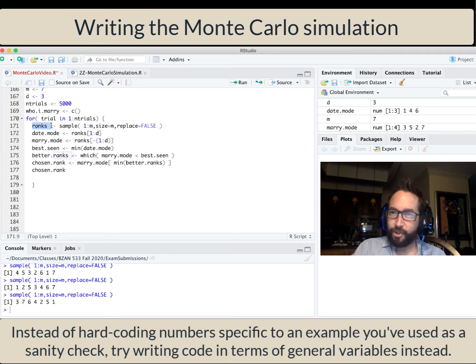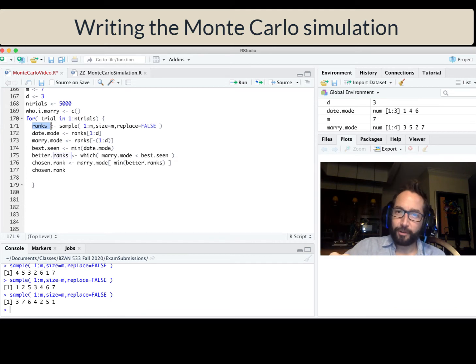So we get a random shuffling of the numbers 1 through 7 to represent the ranks of the potential spouses that we eventually would run into over the course of our life. We might not see all of them because we might end up married ahead of time before we meet the very last person. We extract out the date mode, the marry mode. These are written in terms of D. I didn't hard code 3, which I used in this example. Then we find the best seen, the better ranks. Chosen rank is what I want to store in who I marry. So I'm going to put a bracket and then trial inside the bracket. Because the first time through the loop, trial is equal to 1, the first element of the looping vector. The second time through the loop, trial is equal to 2, the second element of the looping vector, etc.